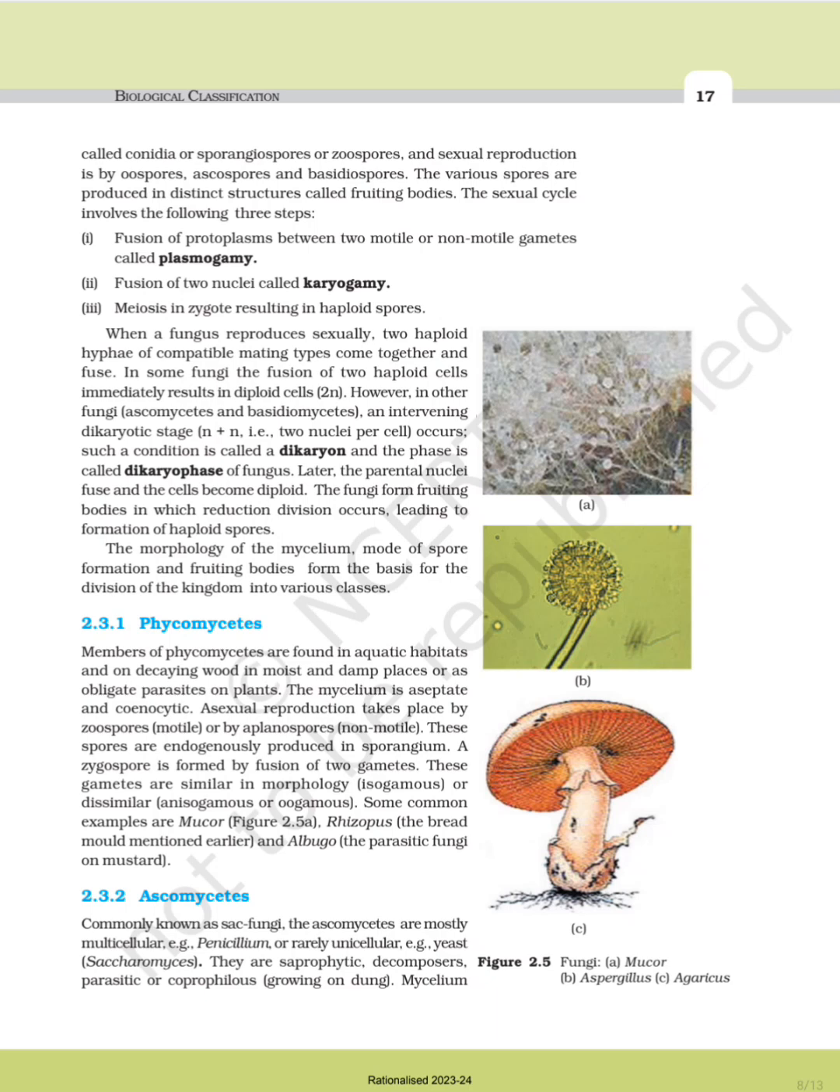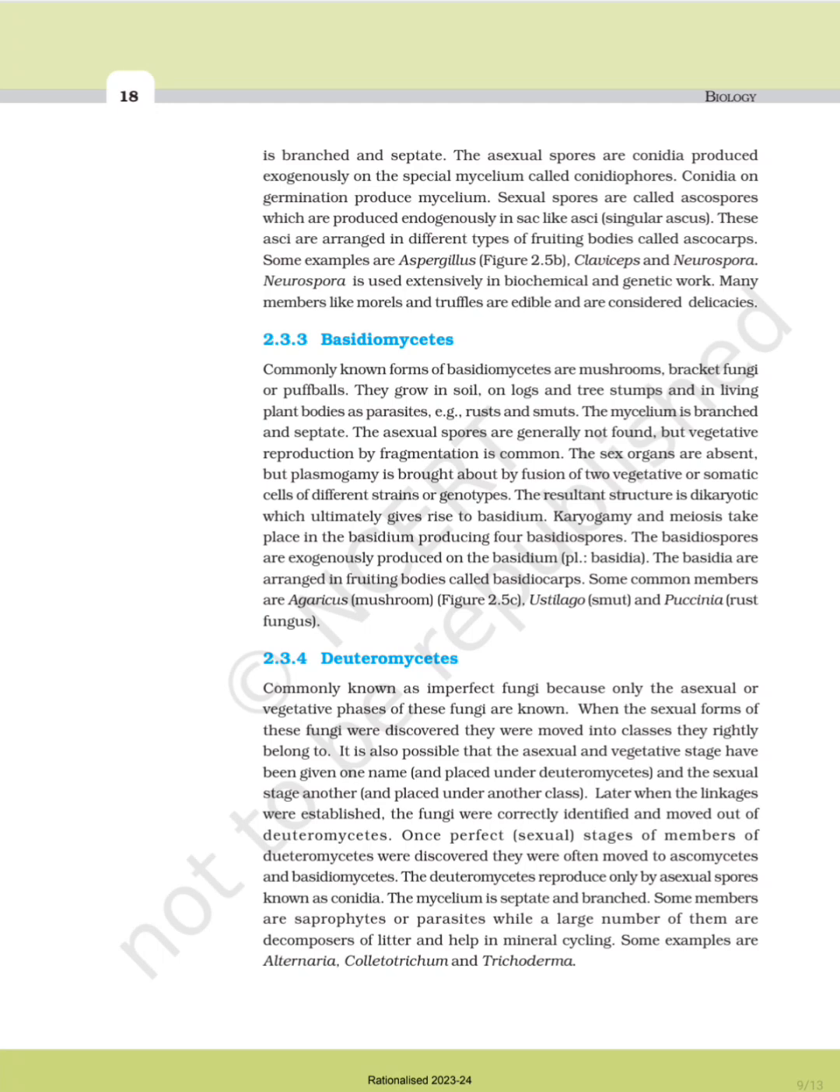Some examples are Mucor and Rhizopus, the bread mold mentioned earlier, and Albugo, the parasitic fungus on mustard. 2.3.2 Ascomycetes, commonly known as sac fungi. The Ascomycetes are mostly multicellular, for example Penicillium, or rarely unicellular, for example yeast, Saccharomyces. They are saprophytic, decomposers, parasitic or coprophilous, growing on dung. Mycelium is branched and septate. The asexual spores are conidia produced exogenously on the special mycelium called conidiophores. Conidia on germination produce mycelium.